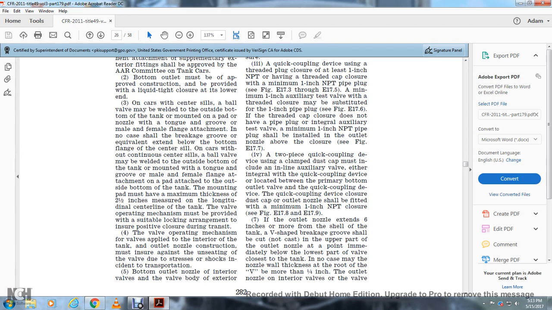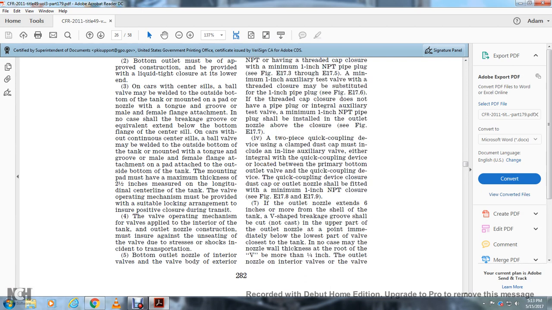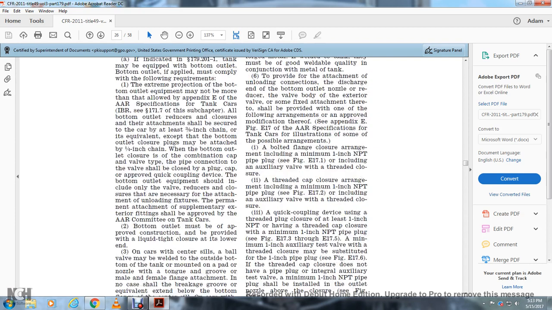The valve operating mechanism must be provided with a suitable locking arrangement to ensure positive closure during transit. The valve opening operating mechanism for valves applied with the interior of the tank outlet nozzle construction must ensure against the unseating of the valve due to the stresses and shocks of transportation. Bottom outlet nozzle and interior and valve body exterior.